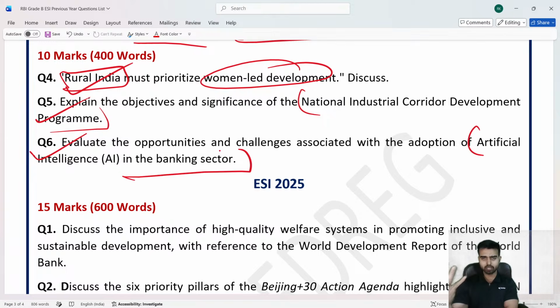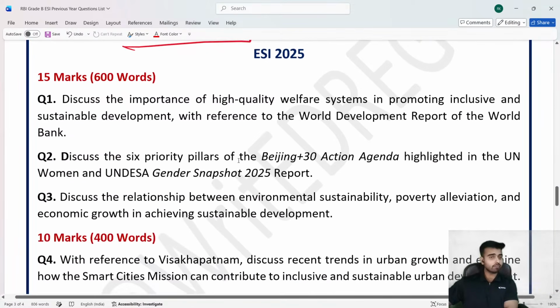Now, contemporary technology, AI is everywhere. Let it be any regulatory body or even any other sector, AI is making a huge impact और is making a disruption. So AI तो ऐसा टॉपिक है कि आपको रेडी करके जाना ही है at any cost. ठीक है. ESI 2025 की बात करते हैं.